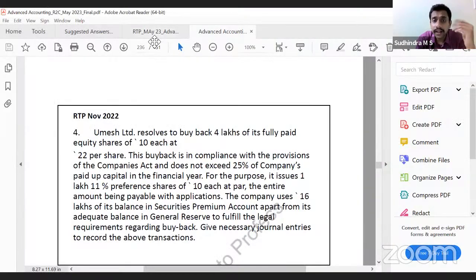It was, if I'm not wrong, no question was asked in the previous exam. So there's a high chance of one question being asked in the coming exams. Okay. So it's very easy. 5 marks, easily we can score. 5 marks of buyback, 5 marks of equity shares with differential rates. Easily we can take those 10 marks. How would the questions be? We'll look into the RTP. Before that, write down a couple of points in this. Equity shares with differential rates.